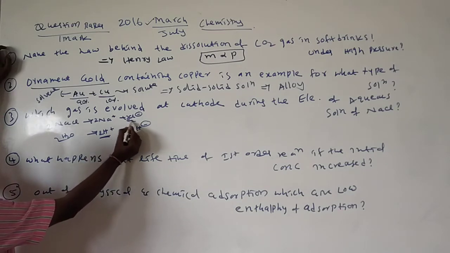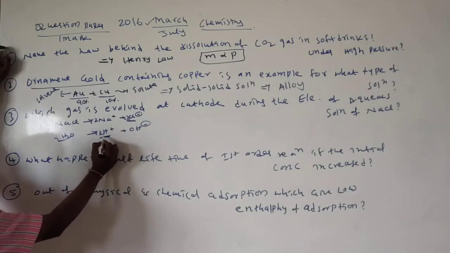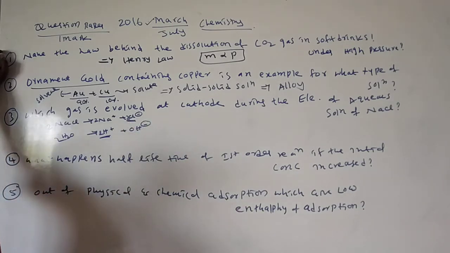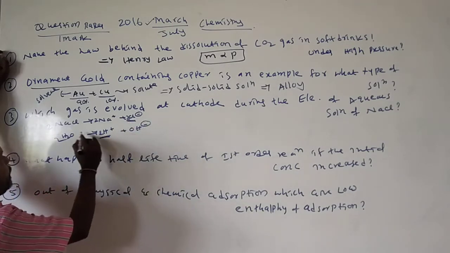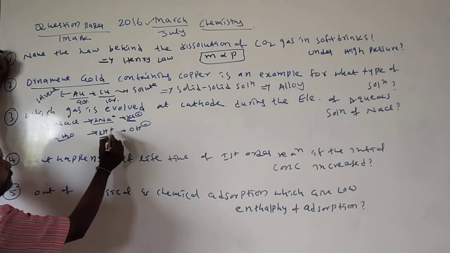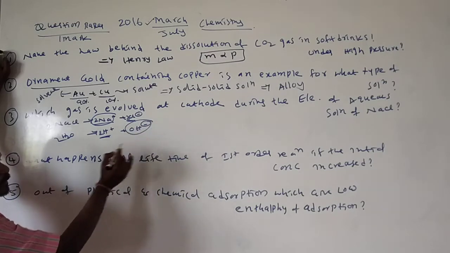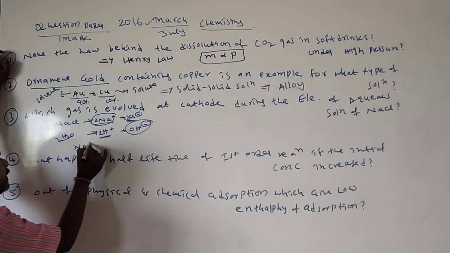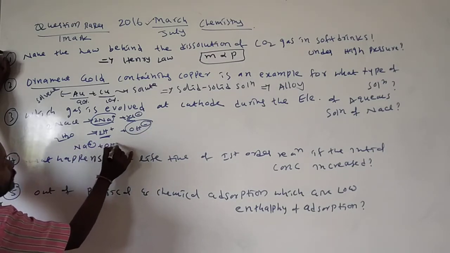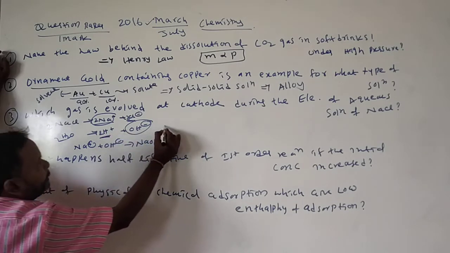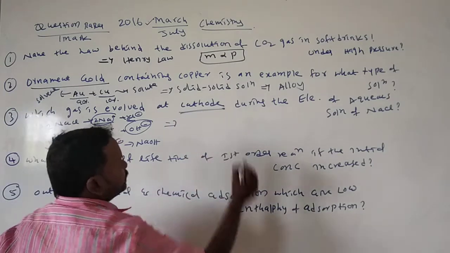Okay, this is the anion, this is the cation. What happened? Okay, here this sodium plus and OH minus both react with each other in aqueous medium and form sodium hydroxide.